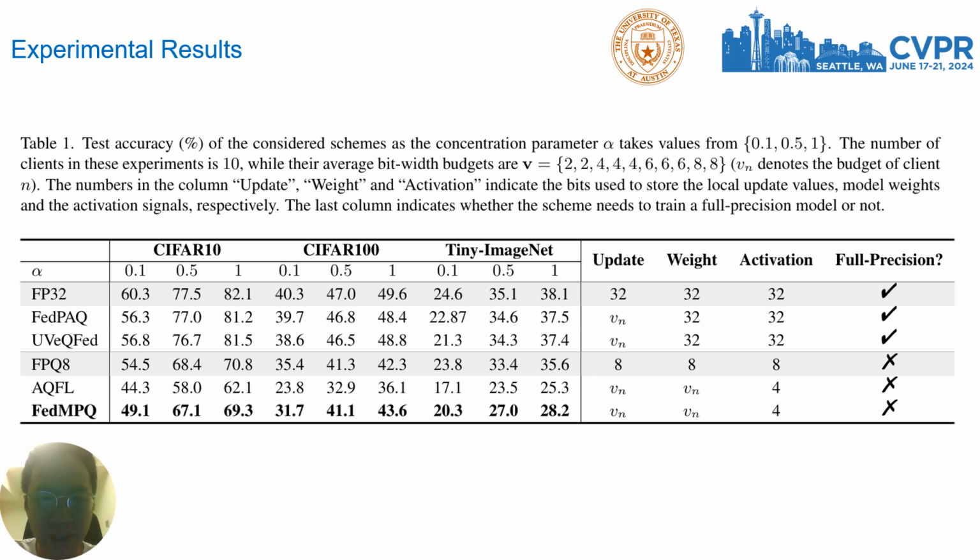A part of the experimental results are shown in the table on the bottom. FMPQ outperforms the baseline AQFL by at least 3.2% and at most 9% in terms of the test accuracy with the same resources in the experiments on CIFAR 10, CIFAR 100, and Tiny ImageNet.